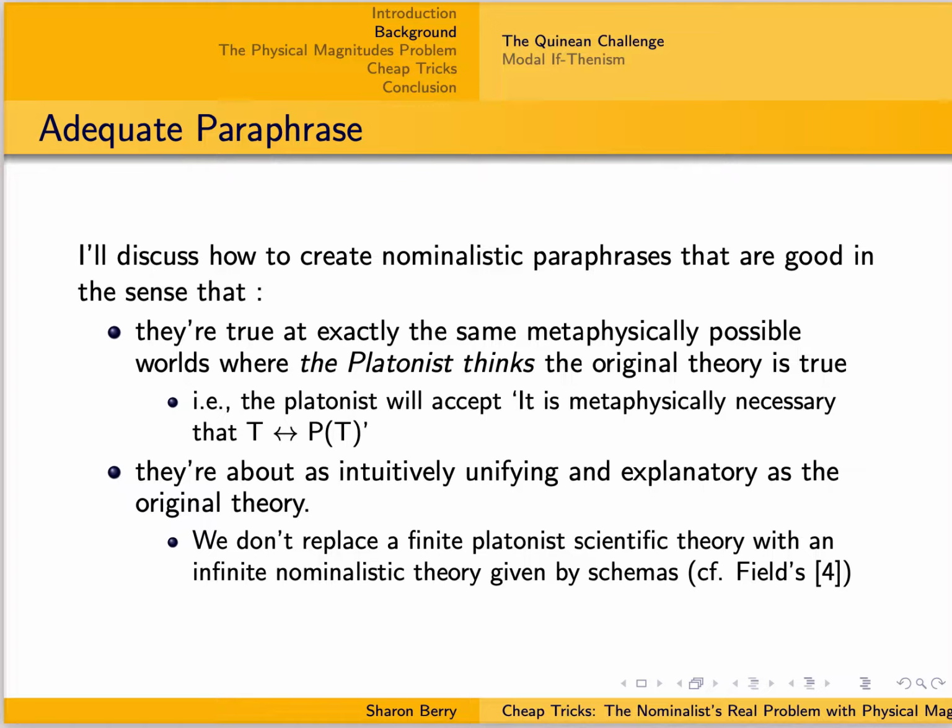So I'll discuss how to create nominalistic paraphrases which are good in the following sense. They're true at exactly the same worlds at which the original Platonist theory is true. So the Platonist will accept it's metaphysically necessary that T if and only if P of T, where P of T is our nominalistic paraphrase, and they're about as intuitively unifying and explanatory as the original. So, for example, we don't get to paraphrase a finite Platonist scientific theory with an infinite nominalistic theory given by schemas.